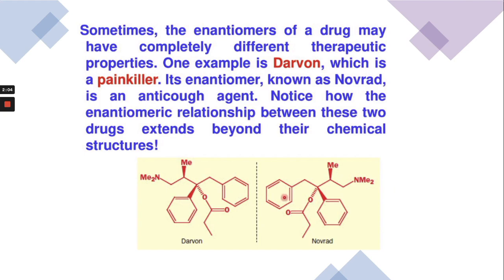These are two isomers, the same molecule with a different stereochemistry, non-superimposable mirror images. One is Darvon, and the second one is Novrad. You can see both enantiomers have entirely different activity. Only the stereochemistry of the stereogenic carbon can change the activity of the molecule. Darvon is the painkiller, and its enantiomer, Novrad, is the anti-cough agent. So here you can see that stereochemistry means a lot for the biological activity of the molecule.